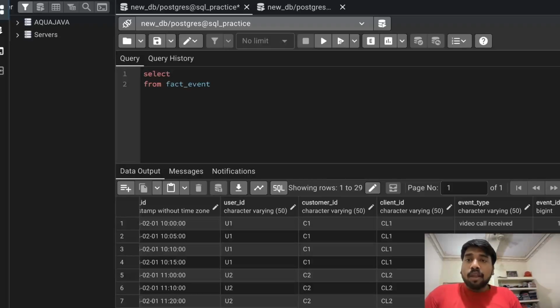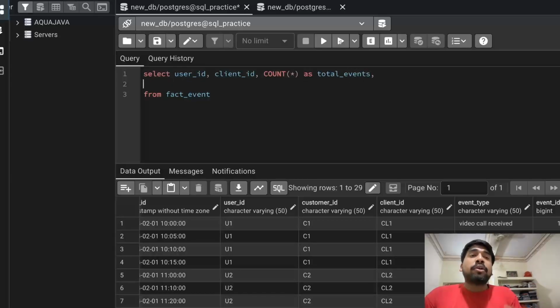Okay. So for this, what we will do is select user ID, client ID, and then count star as total events. Now to calculate communication events, we will have to use a case statement.